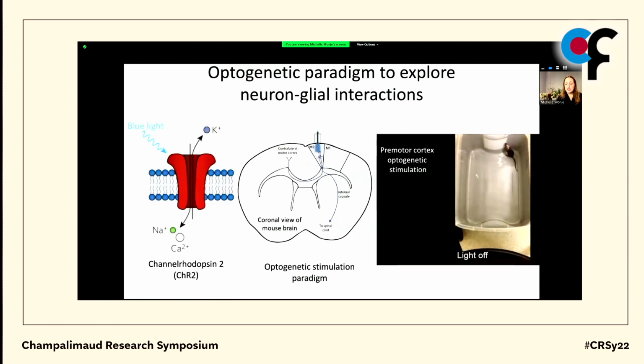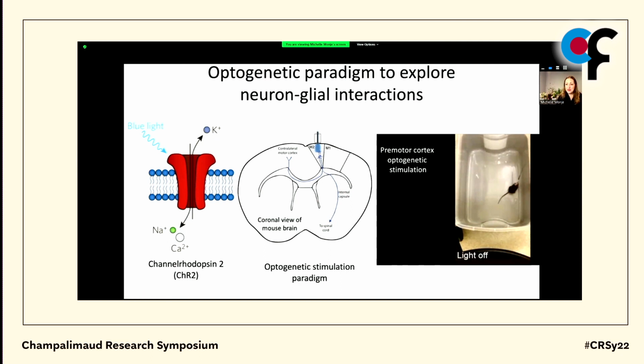And so to answer these questions, we've leveraged techniques in modern neuroscience like in vivo optogenetics, and that allows for control of targeted populations of neurons by light. And so here you see this mouse executing complex motor output, and the mouse is doing that because we have expressed a light sensitive ion channel, in this case channelrhodopsin-2, a blue light sensitive cation channel, in cortical projection neurons, and then delivered pulses of light over the motor planning area.